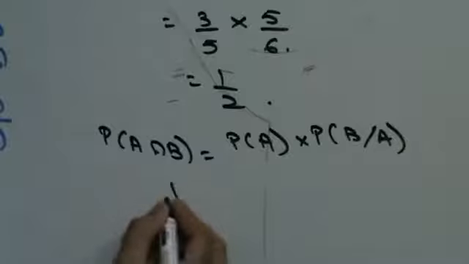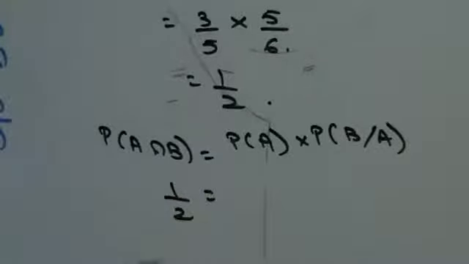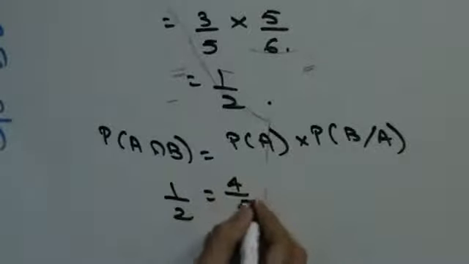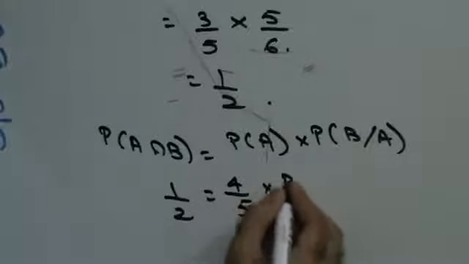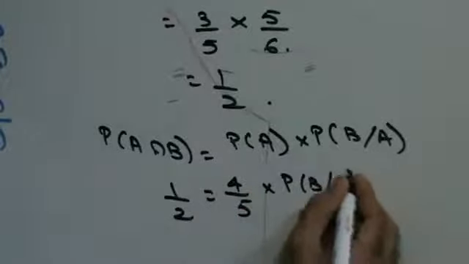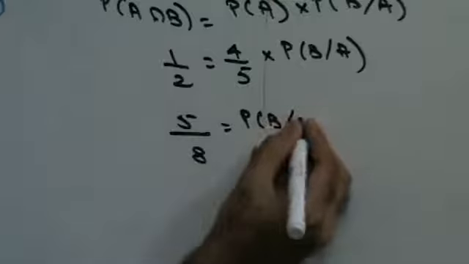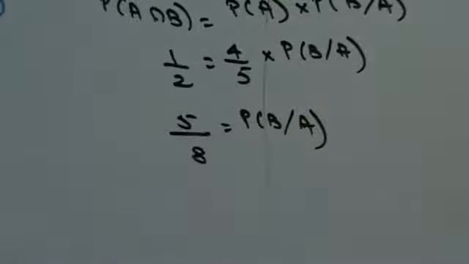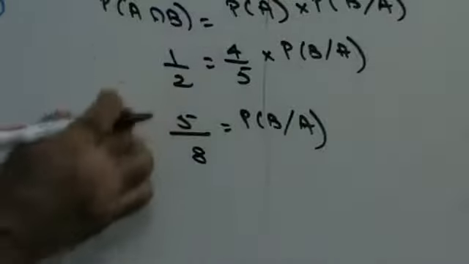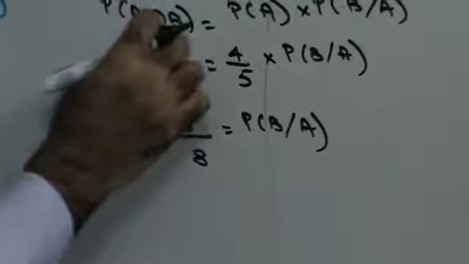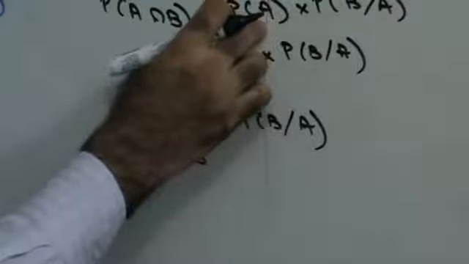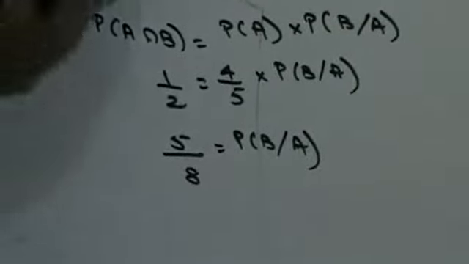A intersection B you just found out is 1 by 2. Probability of A is 4 by 5. So you can find out probability of B when A has occurred. Cross multiply. 5 upon 8 is probability of B when A has occurred. Right? This is cross multiplied. So it is always intersection is an event and the other event when the first has occurred. Okay. Now how do I find out A union B?